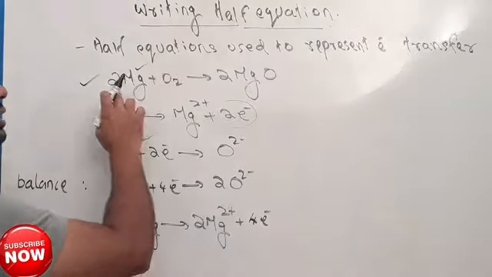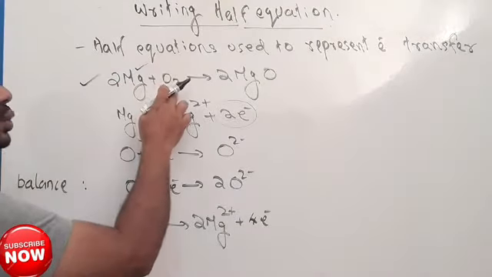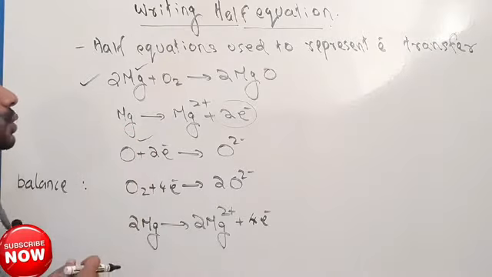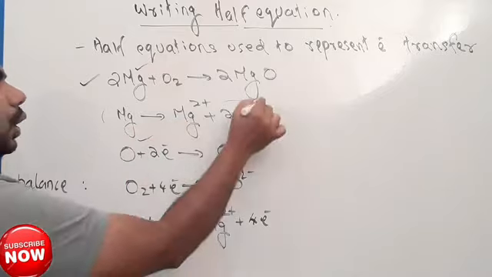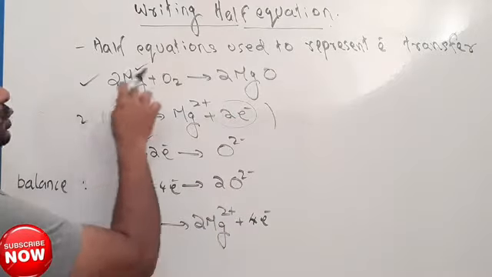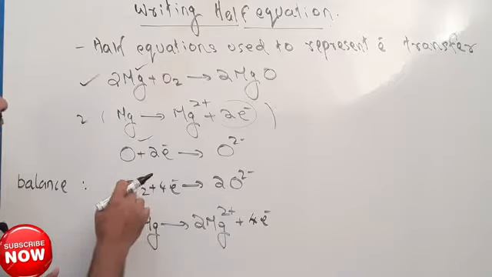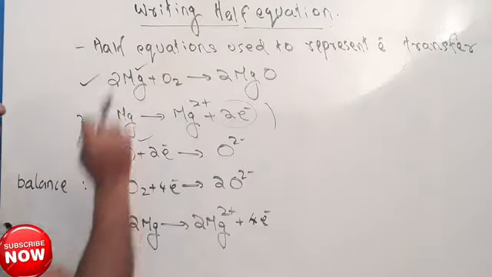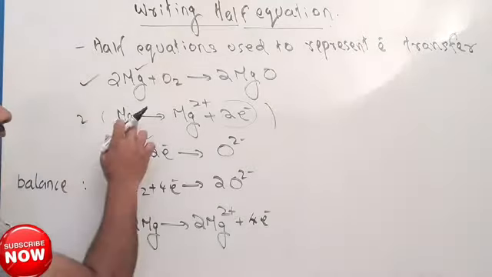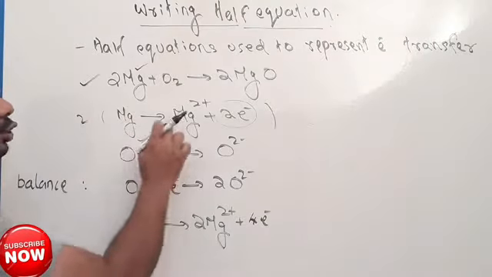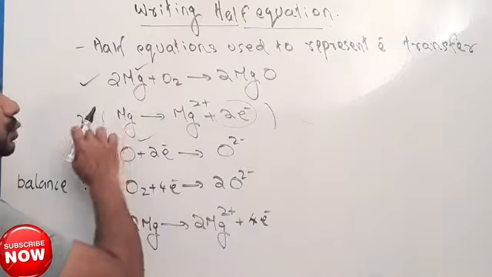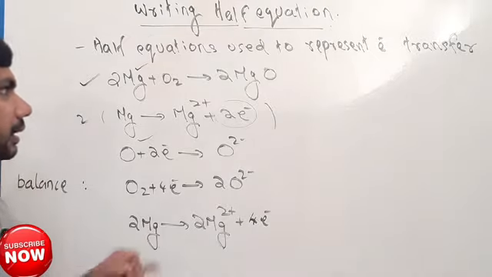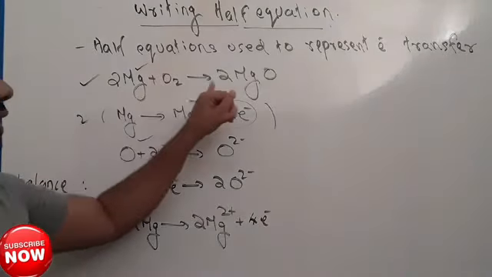See here it is 2 Mg, here it is O2. We did only 1 Mg, so you have to multiply this equation with 2 because there are 2 magnesium. We wrote the equation for 1 magnesium, you need 2 magnesium. So 2 Mg gives 2 Mg2+ plus 2 times 2, 4 electrons. You understand? Here it is 2 Mg plus O2 giving 2 MgO.